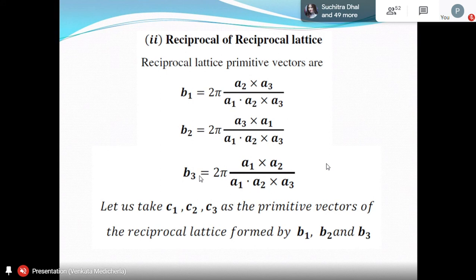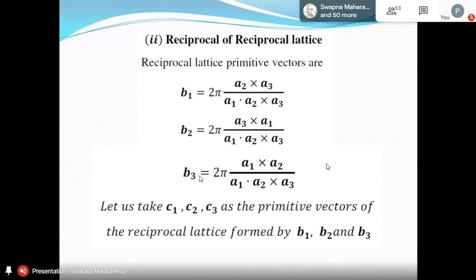Now let us take C1, C2, C3 as primitive vectors of the reciprocal lattice formed by B1, B2, B3. Using the same logic, all three vectors can be written in terms of B1, B2, B3.